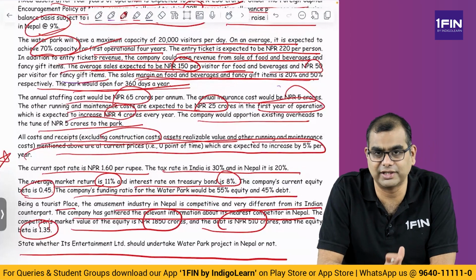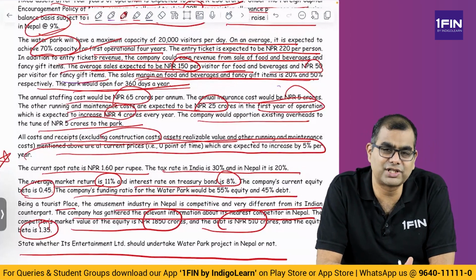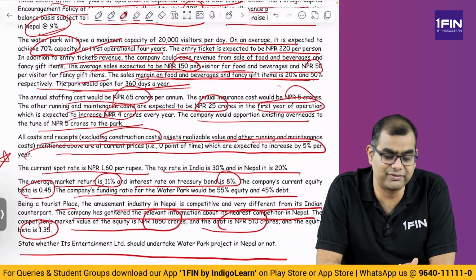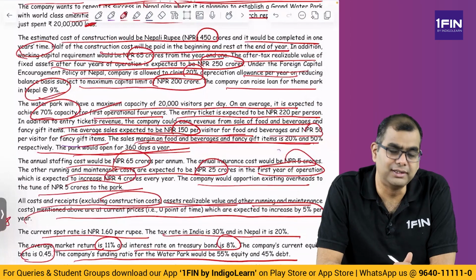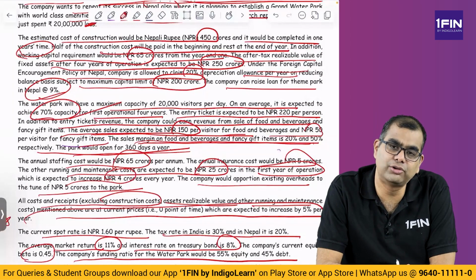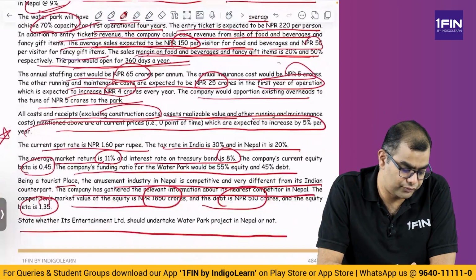No, they have not given. So that is out of the question. Then, in which currency are the projections to be made? Everything is given in NPR, so you have to make it in NPR. Right. But what about the conversion to Indian rupee? We will see that. Right.